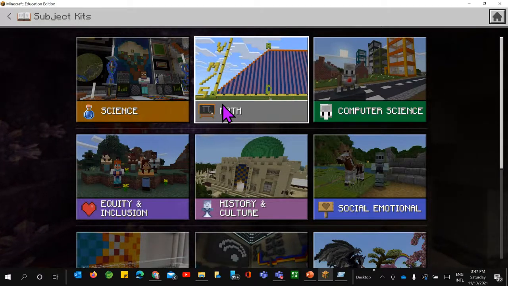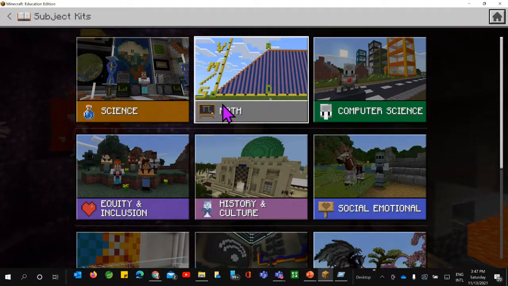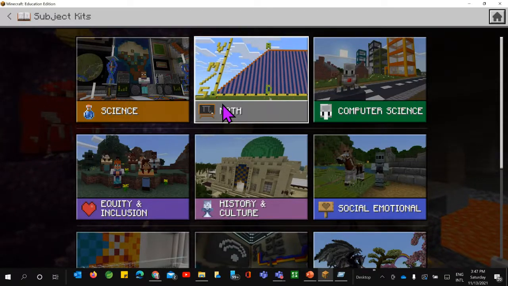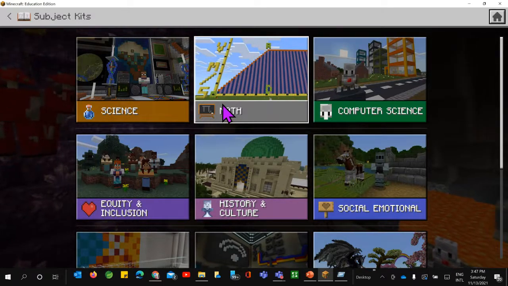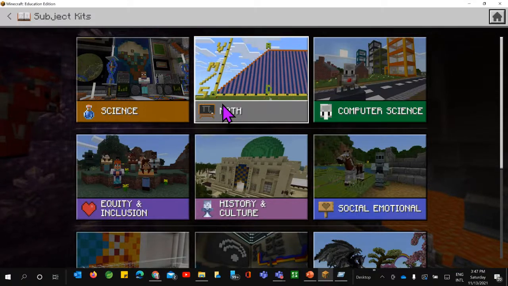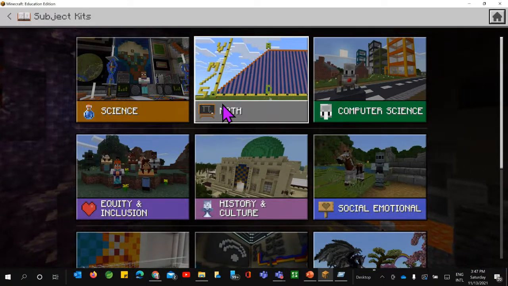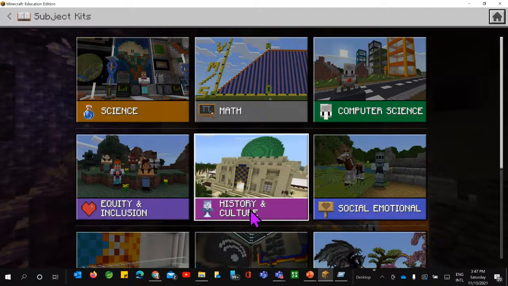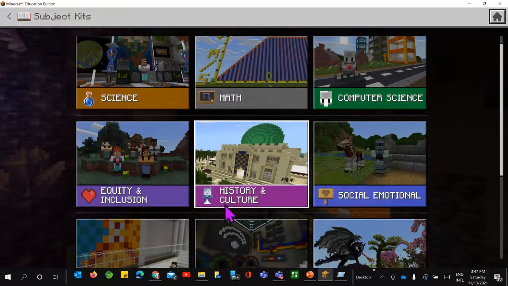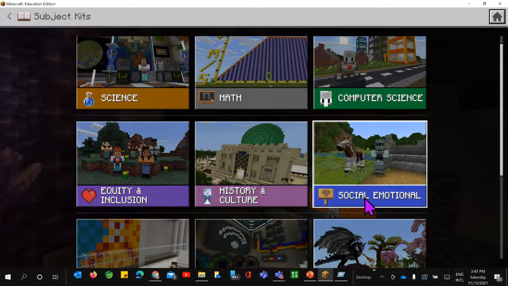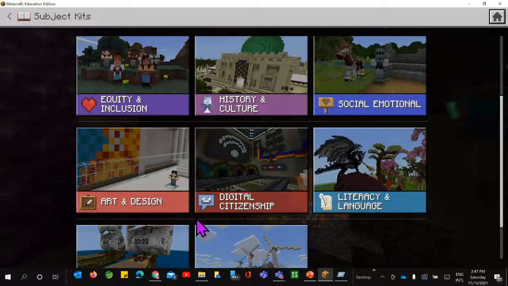They can also create their own activity from the curriculum they are already studying. Because once they are familiar with all these things, they can probably create it accordingly, as per their interest. Some of them already have an interest in history and culture, so they can go with equity and inclusion, or maybe social emotional literacy and language, digital citizenship, art and design.